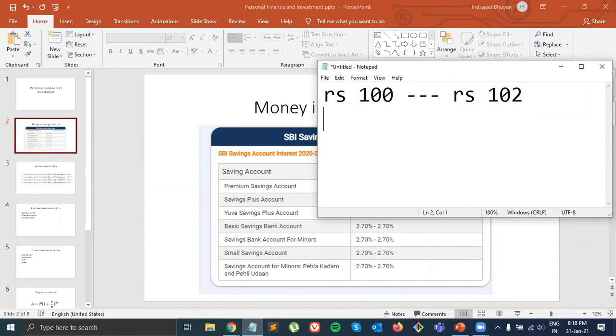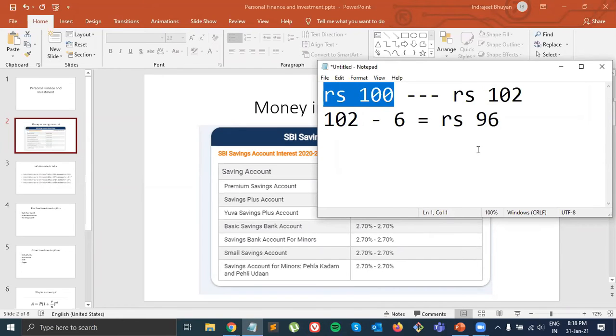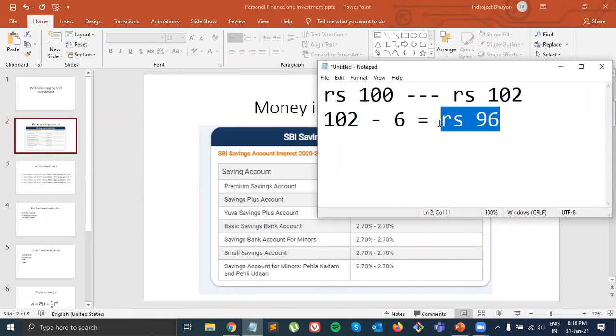Now the inflation rate is how much? It's 6%. That means 6 rupees will come down. If I subtract 6 from 102, we get 96 rupees. So we kept 100 rupees in the bank, but we end up having only 96 rupees. The value we have is 102, but the real value is 96.